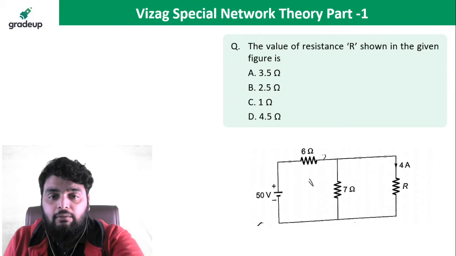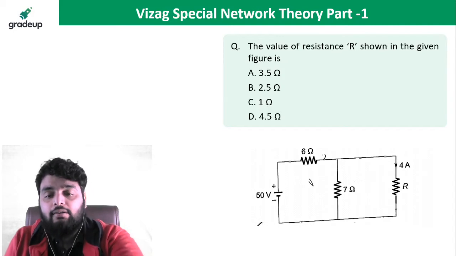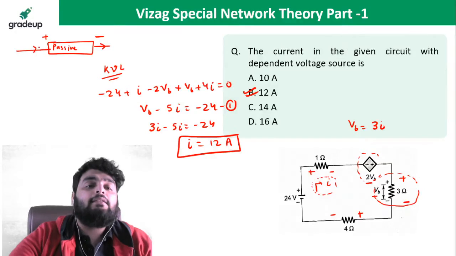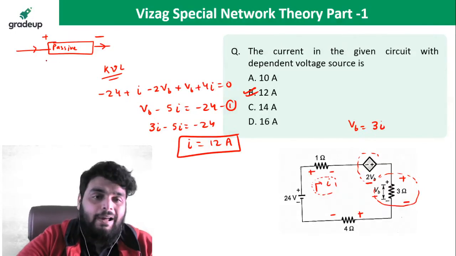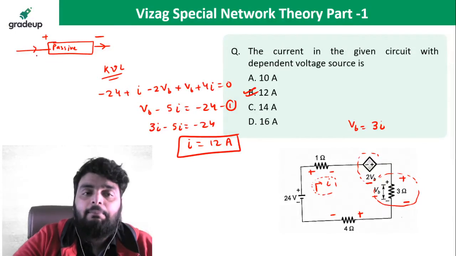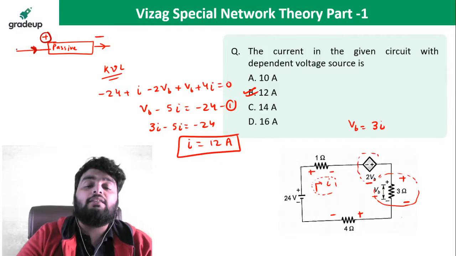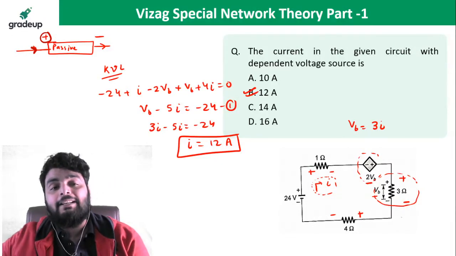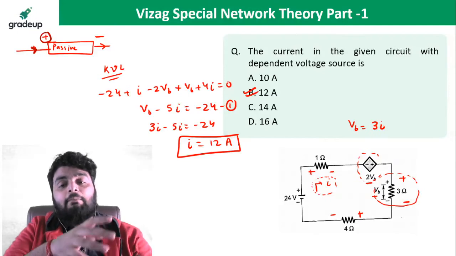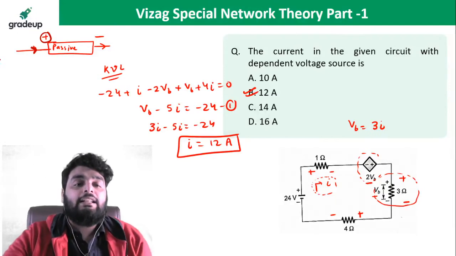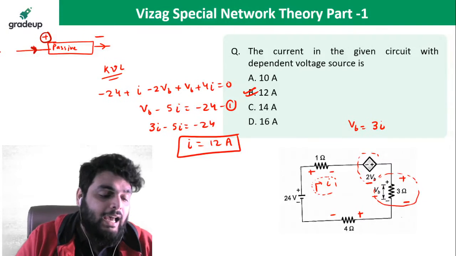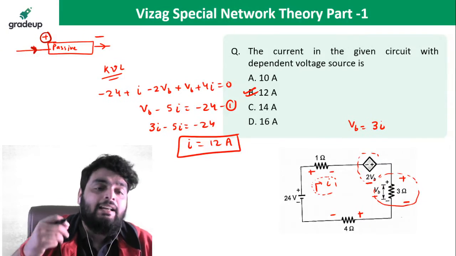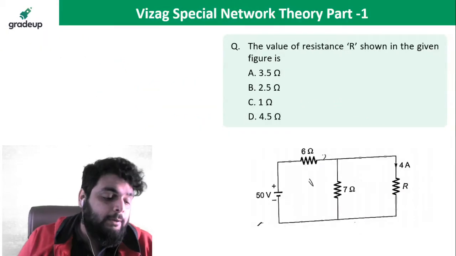Okay, Ashif is asking why, sir, the resistor will have the positive terminal. Beta, in a passive element, what happened? Resistor is a passive element. So in that case, the terminal at which the current enters is known as the positive terminal. Why? Because the resistor is going to dissipate the energy. To dissipate the energy, it must be absorbed first. So in this direction, it is absorbing the energy. Okay, that's why here the resistor will be the positive terminal.